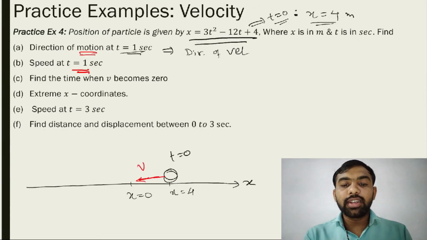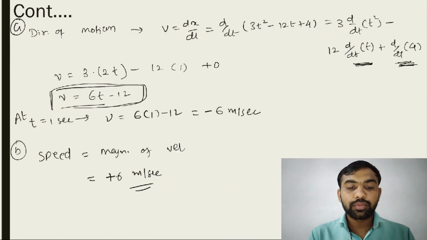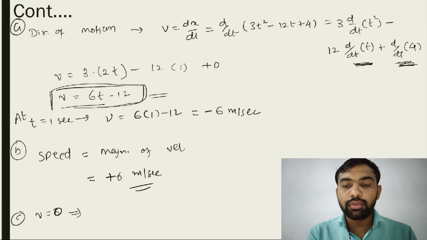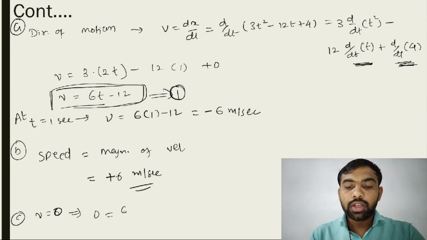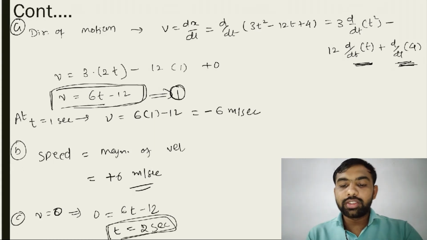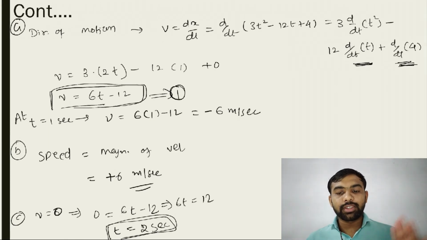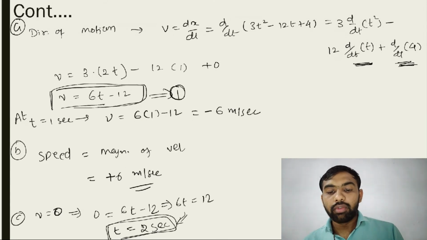Coming to the third one: find the time when V becomes 0. So very simple, let's find the C. When V is equal to 0, put this in equation number 1: 0 is equal to 6t minus 12. What is 6t minus 12? It means 6t is equal to 12, the 12 comes on the left-hand side and becomes positive. So t is equal to 2 seconds.